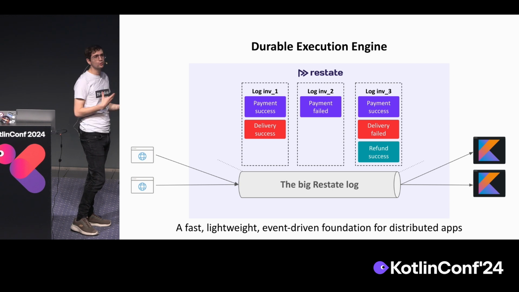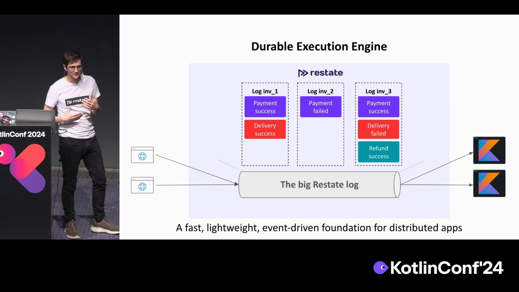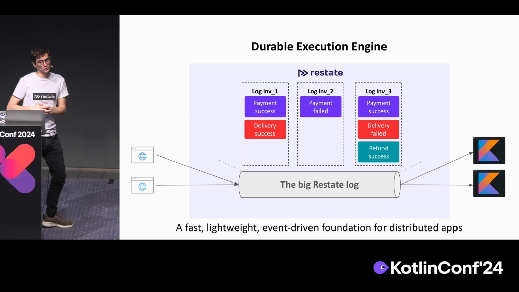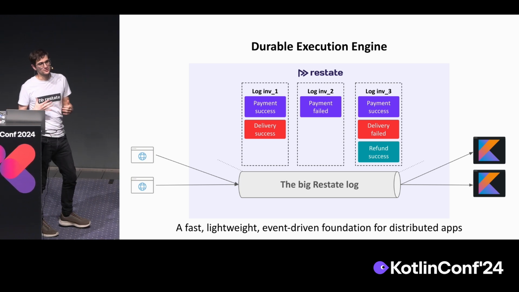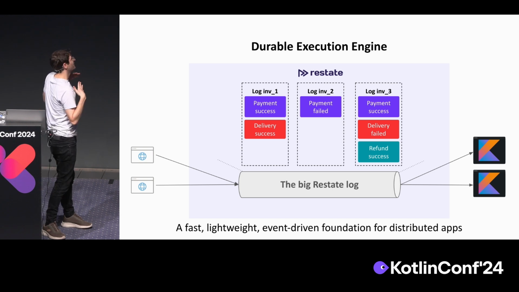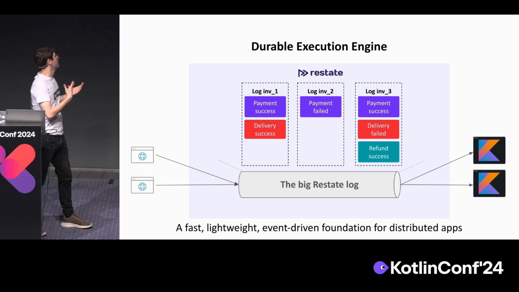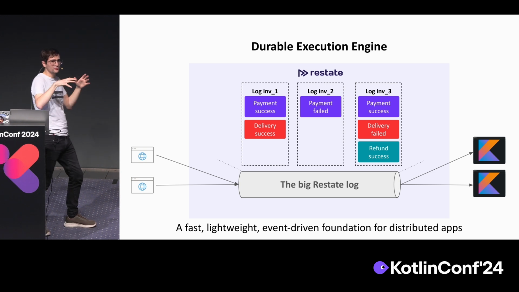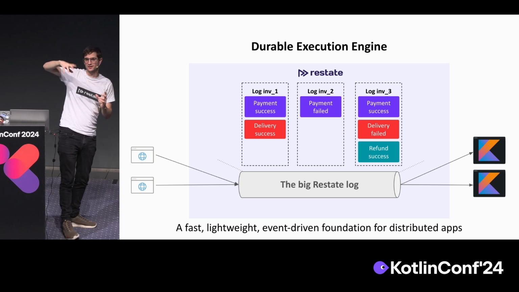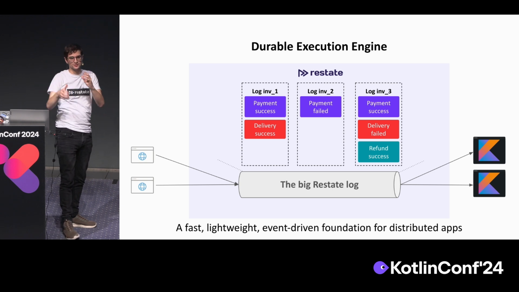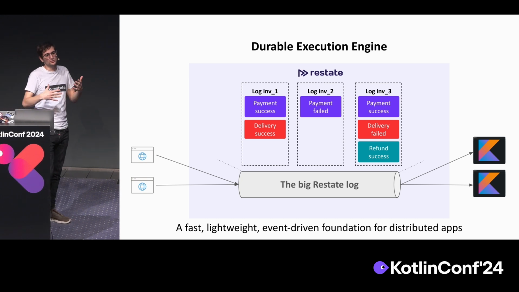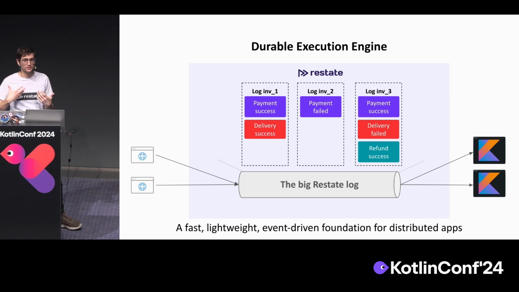I don't know who of you worked on EDAs and on Kafka, state machines and stuff like this, but if you have done that, you will probably recognize this architecture. At least for me personally, I worked in some companies in the past where I did something fairly similar, where you use essentially Kafka for your persistence of commands, and then on the other side, you have a state machine that just reads the events and so on. But in this case, we abstracted that and made it such that you just write sequential code, and you don't have to think about these problems.